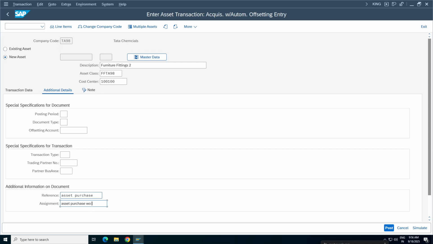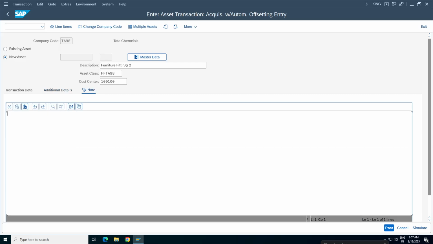Okay, it's not coming. Without vendor. Just for notes, additional details, of course here also we have a note, you can write a big summary. If you want to write, you can write asset purchase without vendor.